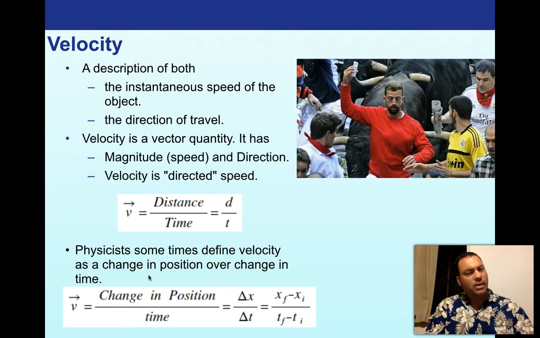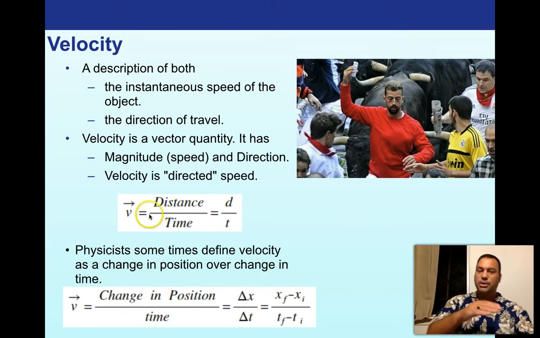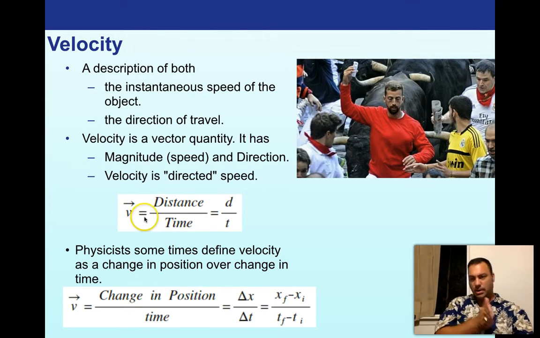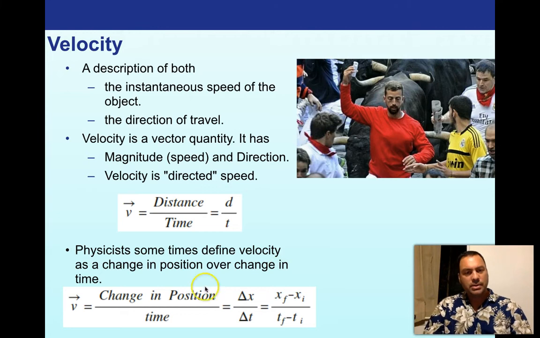Okay, so a change in position is just a distance, right? If I've gone from here to here, that's a distance, very straightforward. So we can sometimes just write that as change in position over time, where the symbol is the change symbol, which is what they call delta. Delta x over delta t.